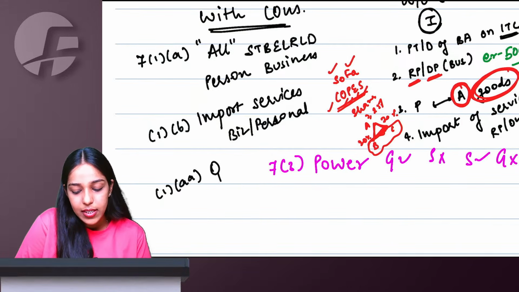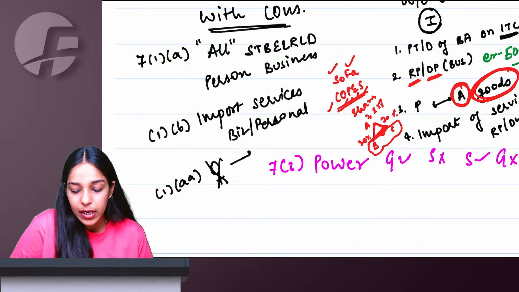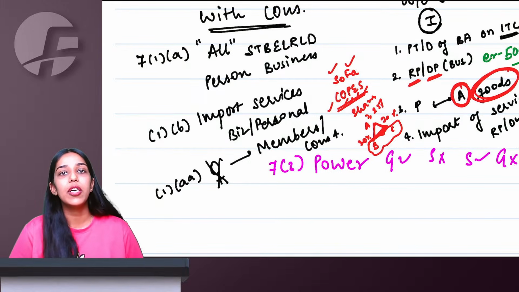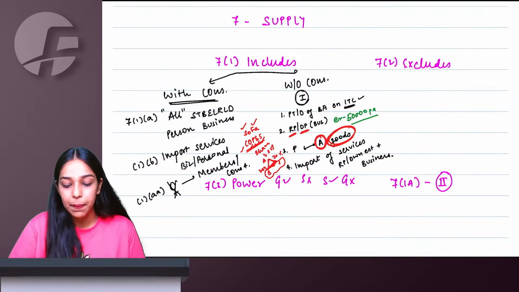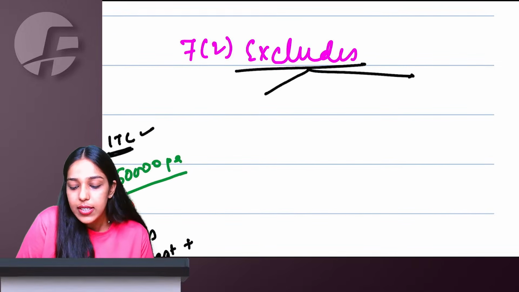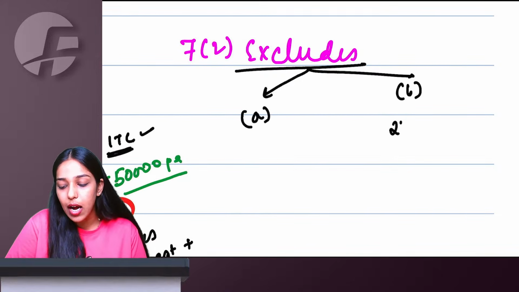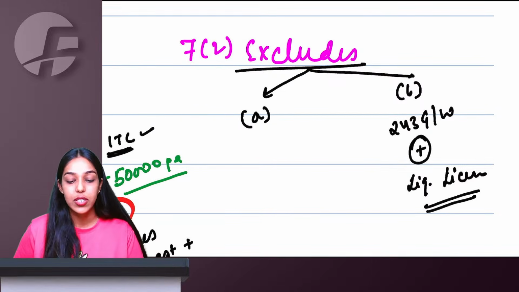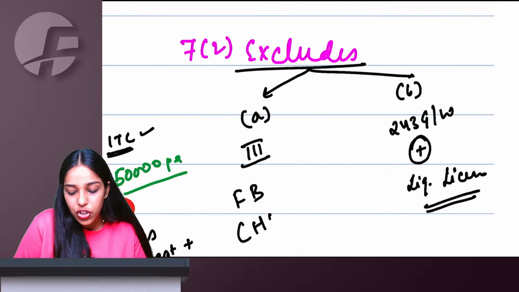And 7.1c says a person other than an individual, let us say club, association, firms, doing transactions with their own members or constituents for some kind of cash, deferred payment, or valuable consideration, this will also qualify as supply under GST. 7.1 says supply includes, 7.2 says supply excludes, 7.2a and 7.2b. 7.2b says Article 243 GW plus state government granting liquor licenses, neither supply of goods nor supply of services. Talking about 7.2a, it is the Schedule 3 negative list. FB changes.